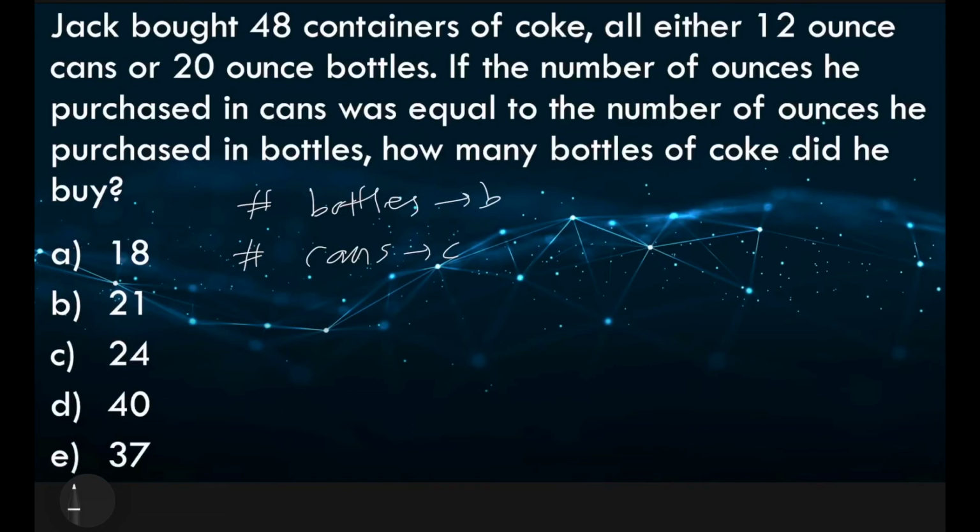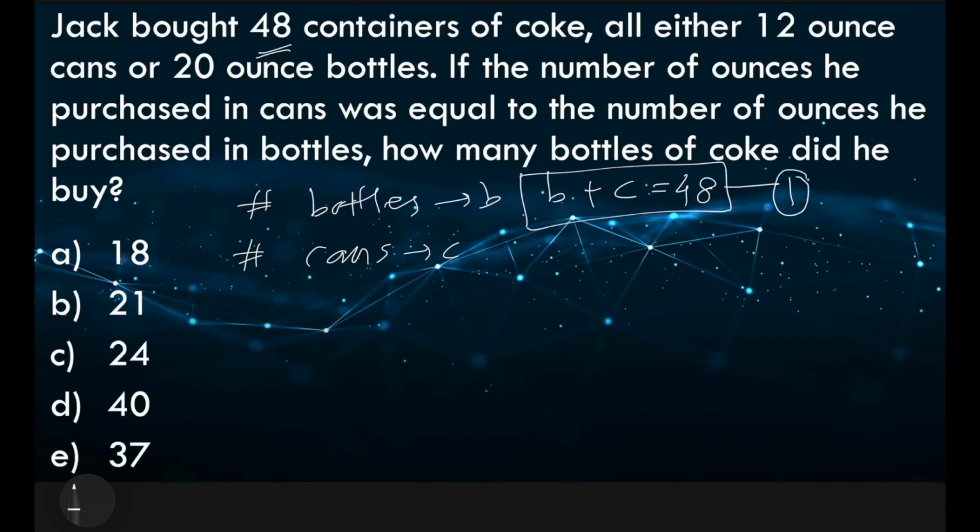So we have 48 containers in total. What is the first thing that we should note here? The first thing is that B, the number of bottles, plus C, the number of cans, equals 48. So let us mark this result as equation number 1.